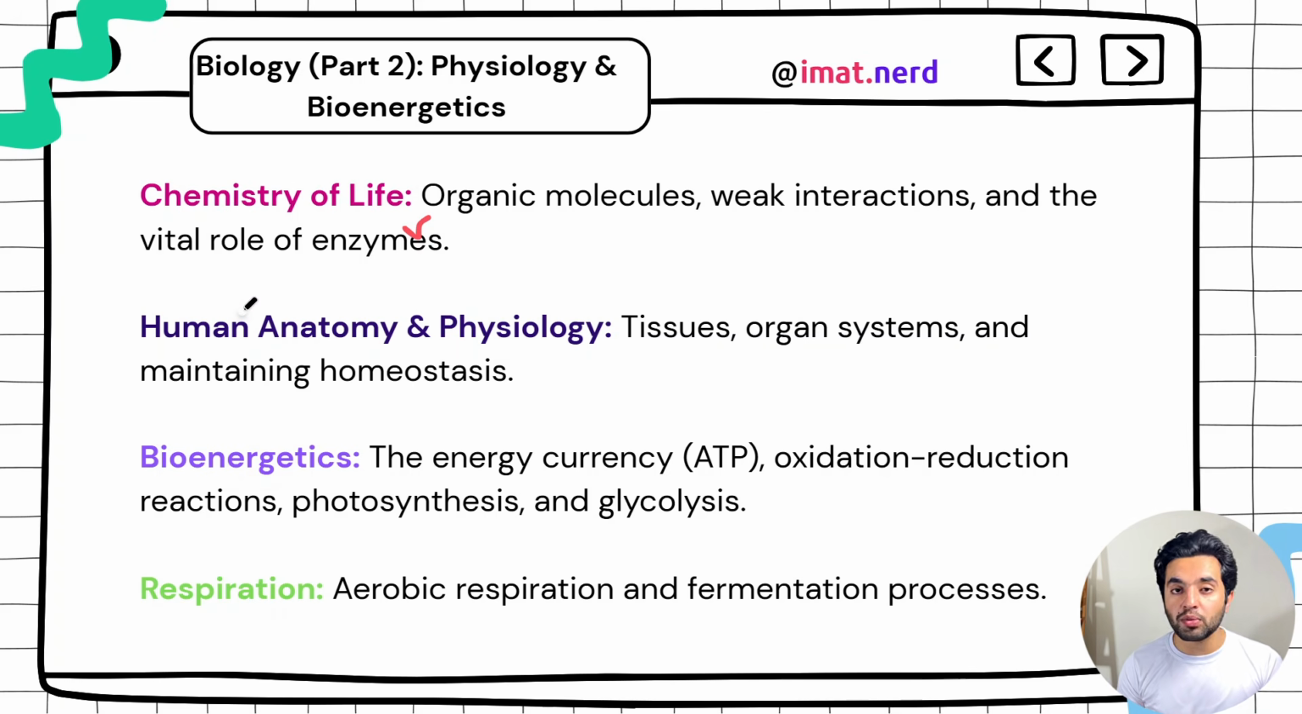Then you have anatomy and physiology. Now you might be thinking, oh, this is just like tissues, organ systems, and maintaining homeostasis. That's all. No, basically, anatomy and physiology are involved. Just go over from your head to toe. First, you have nervous system. Then you have pituitary gland basically here. All the other glands are there as well.